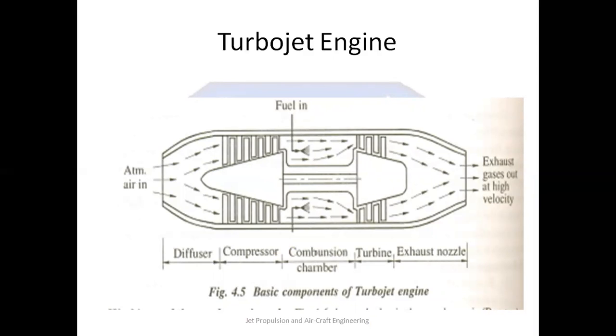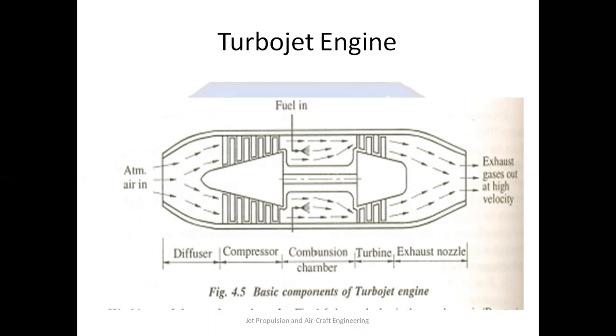Then after, it enters the turbine. Now partial expansion takes place in the turbine, and here the role of the turbine is to run the compressor and other auxiliary devices as well, while the remaining flue gases flow toward the exhaust nozzle, where these high pressure gases are passed through a gradually decreasing area, and due to that the pressure is converted into velocity, and the jet of high velocity gases exits through the nozzle, which provides thrust in the opposite direction.